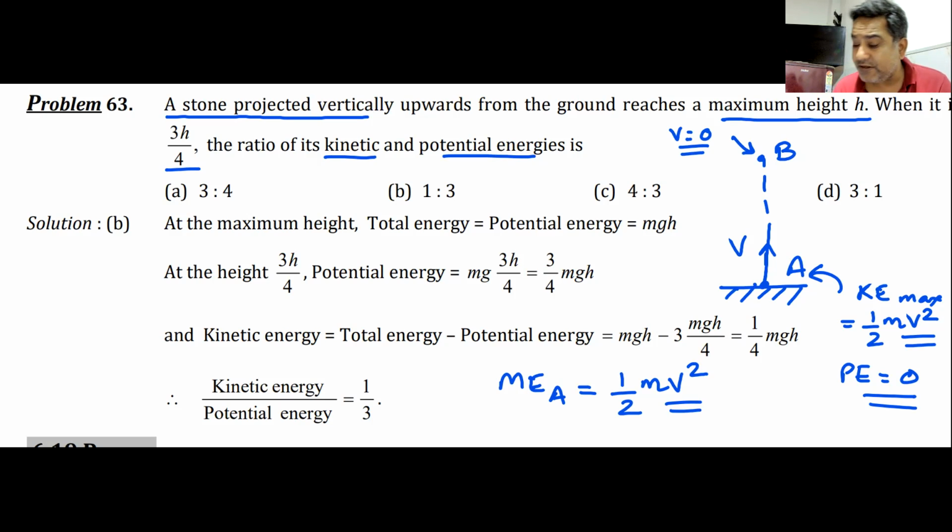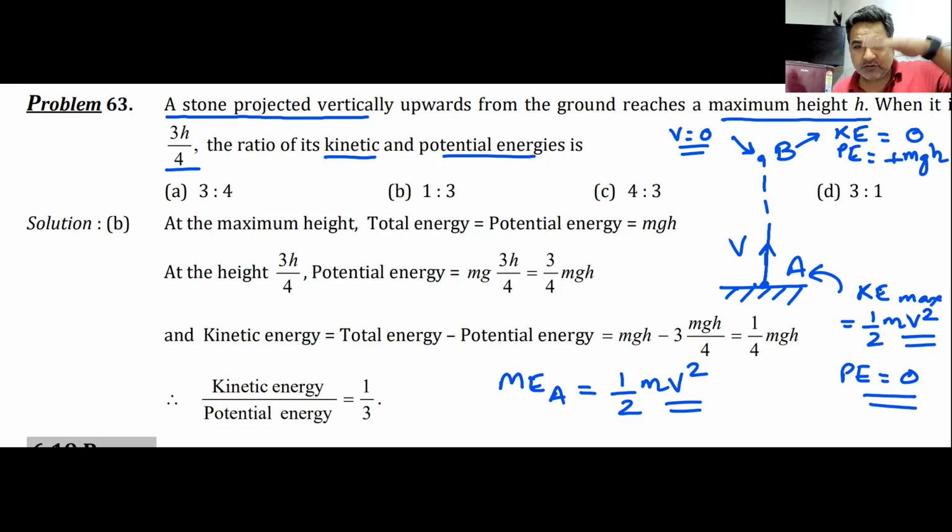Now, let us talk about point B. Point B, if I go, everything reverses. Kinetic energy at point B, because the velocity is 0, speed is 0, kinetic energy becomes 0, but the potential energy becomes maximum, and in this case the potential energy becomes plus mgh. Total energy, which was in the form of kinetic energy, has now been converted into potential energy. Energy cannot be created, energy cannot be destroyed, it can only be transformed from one form to another.